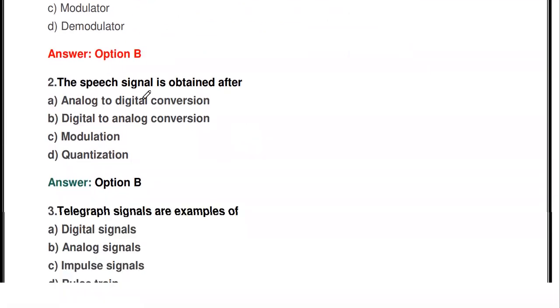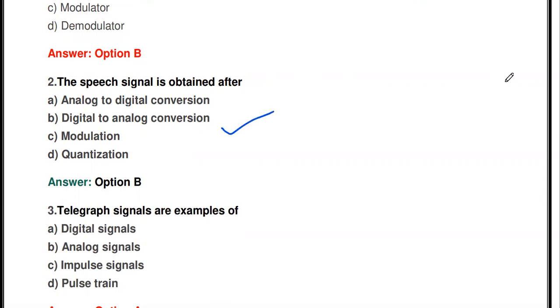Then the next question: the speech signal is obtained after dash. In digital signal processing, after processing, the speech signal, the resultant output, is obtained after analog to digital conversion, digital to analog conversion, modulation, or quantization. On the receiver side, the last section, we have to convert the received digital signal again into analog. So the speech signal is obtained after digital to analog conversion.